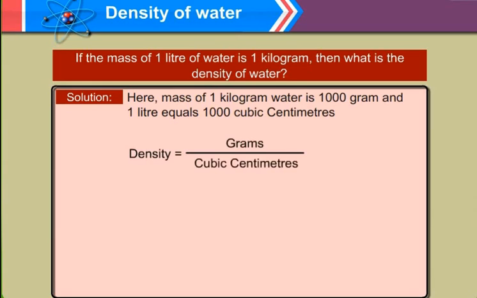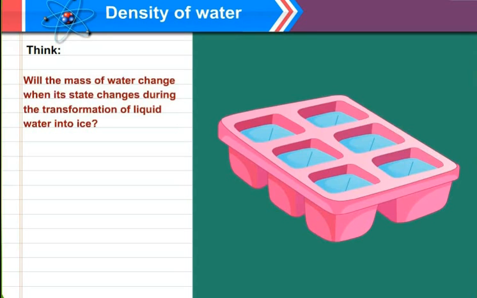Hence, grams per cubic centimeter, the unit will be written as 1000 gram upon 1000 cubic centimeter, which gives you 1 gram per cubic centimeter. Hence, if the mass of 1 liter of water is 1 kilogram, then density of water is 1 gram per cc, that is 1 gram per cubic centimeter. This is the density of water which you have to remember.